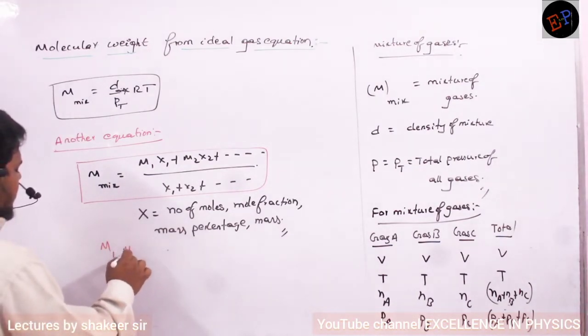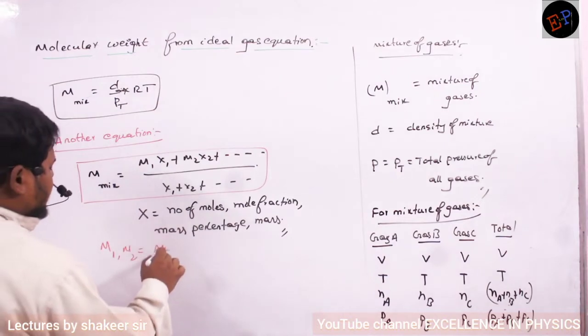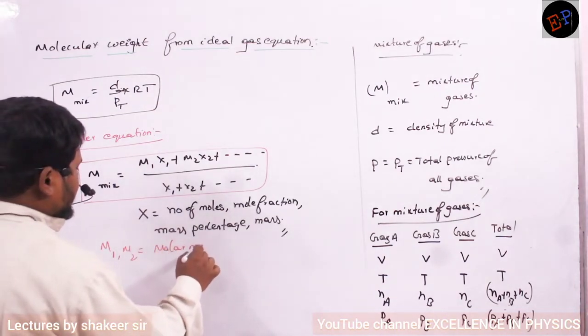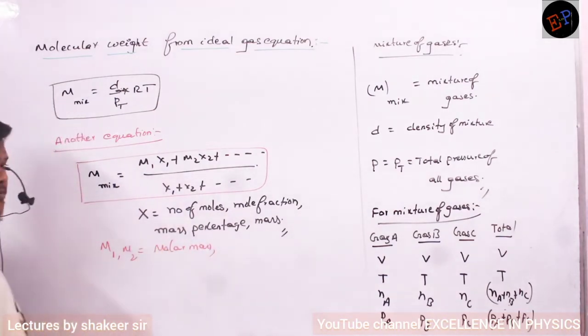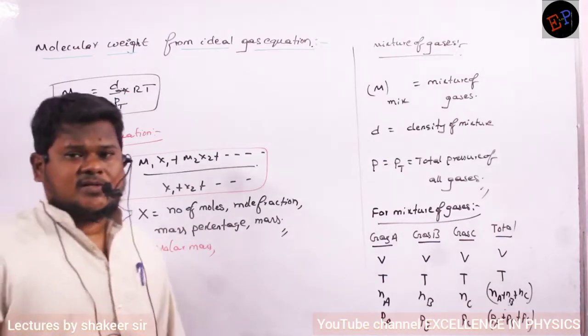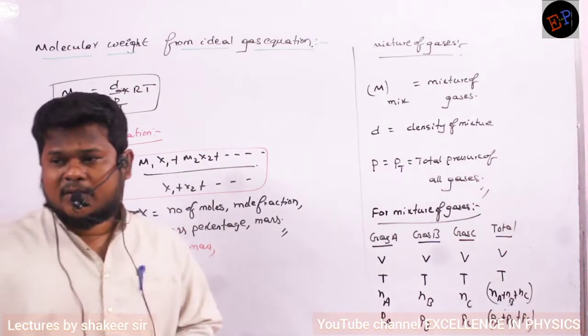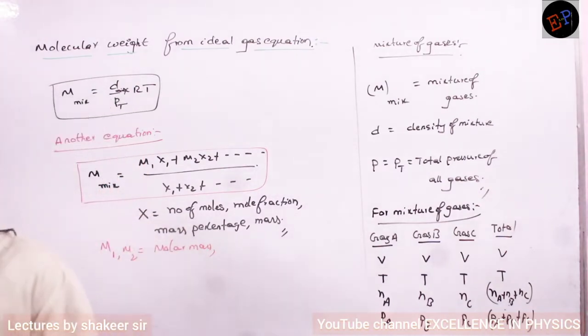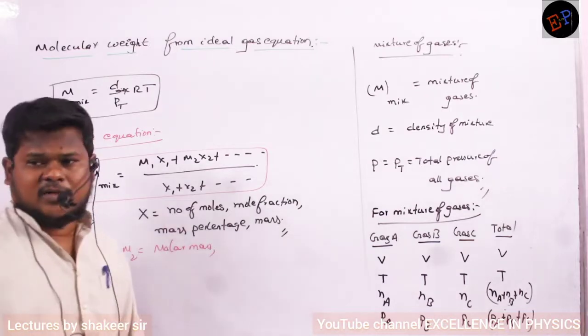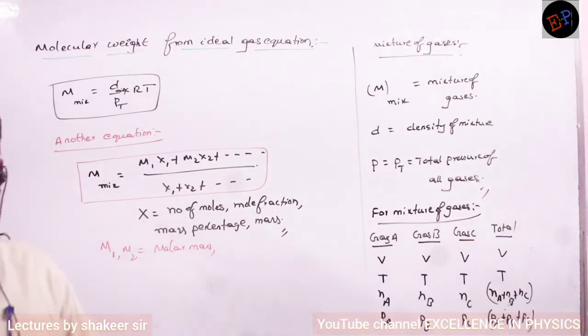M1, M2, what are they? They are molar masses. Or you can call them molecular masses, or molecular weight, or the mass of 1 mole of a gas. So there are many ways in which we indicate the mass of 1 mole of a gas. Understood, no? Make a note up to here.